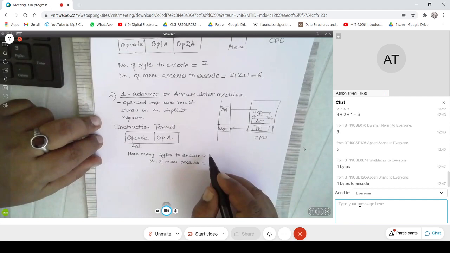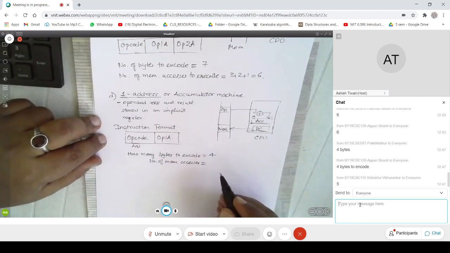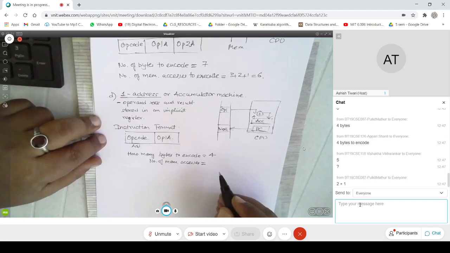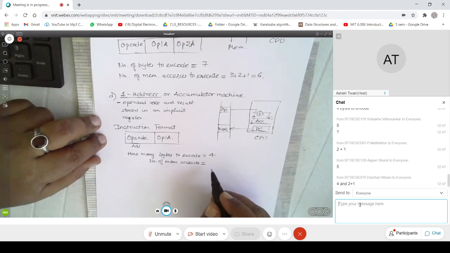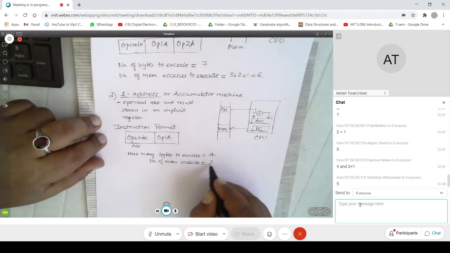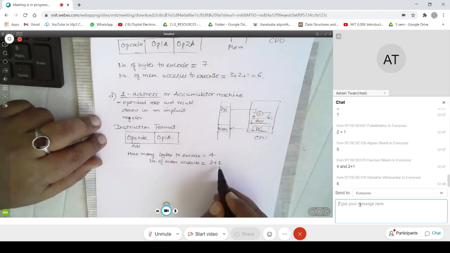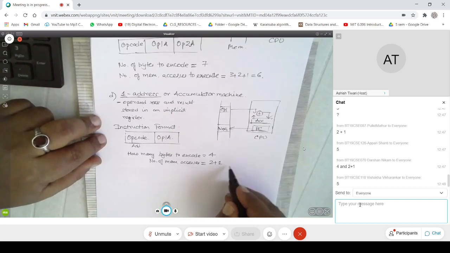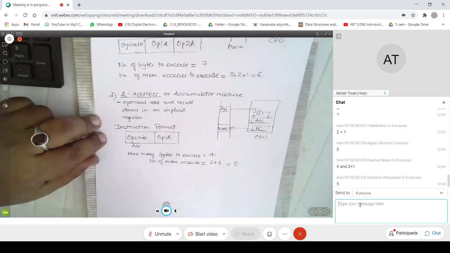Okay, somebody says 4. How many memory accesses? Pulkit says 2 plus 1. Appari Shanti says 5. Darshan says 4. And 2 plus 1. Yeah, I think it is 2 plus 1 actually. So 2 for fetching the instruction and 1 for executing, which means an operand. So that becomes 3. I think most people can get that. But there is a catch here.